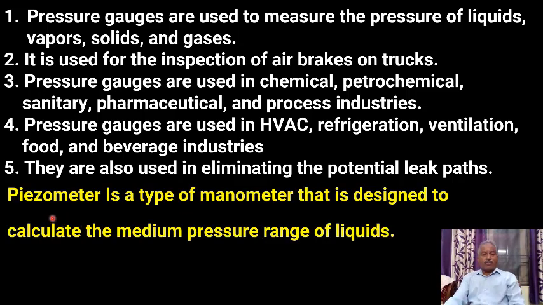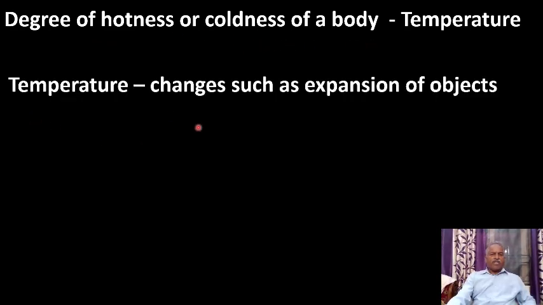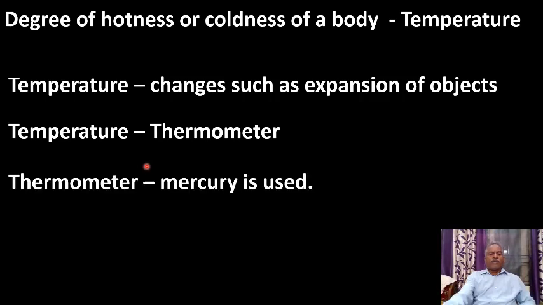Now let us have another instrument. A piezometer is a type of manometer that is designed to calculate the medium pressure range of liquids. Now let us discuss temperature. The degree of hotness or coldness of a body is called temperature. Temperature can be measured in terms of the effect its change produces on other measurable properties, such as expansion of objects. Temperature is measured using an instrument known as a thermometer.